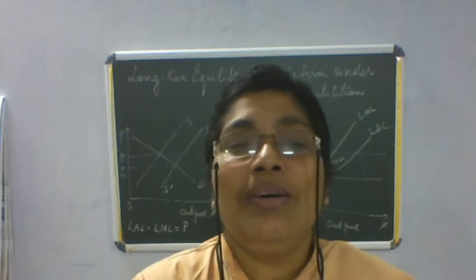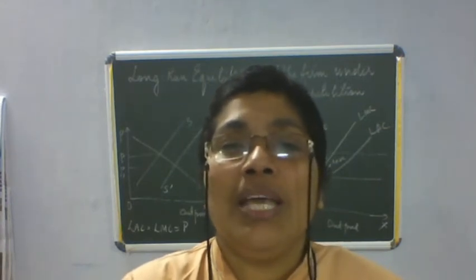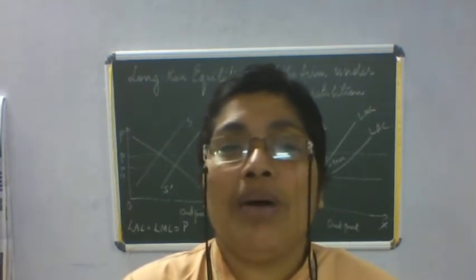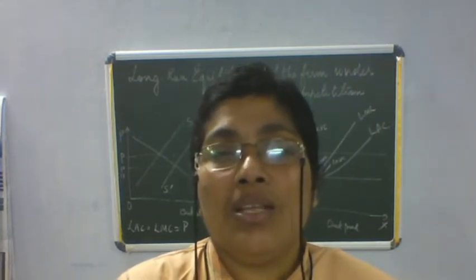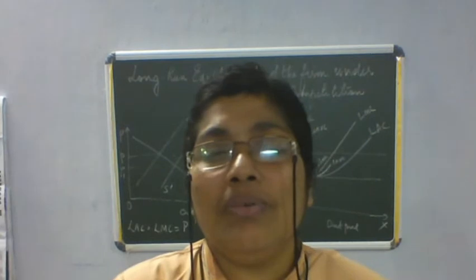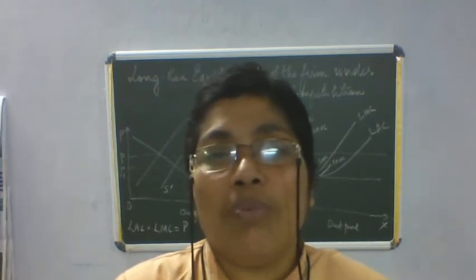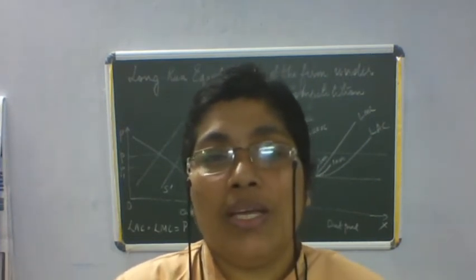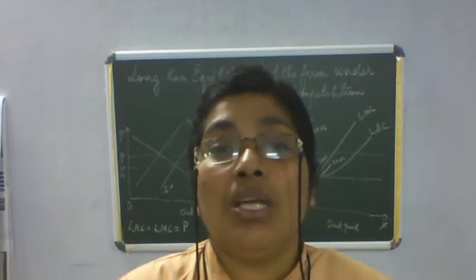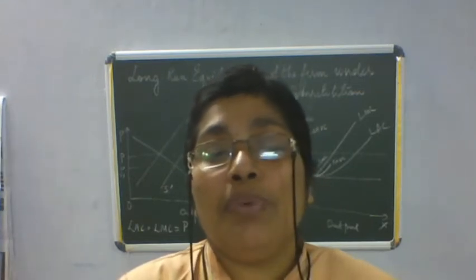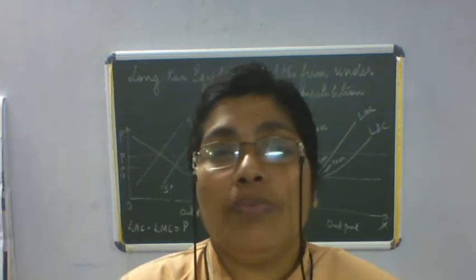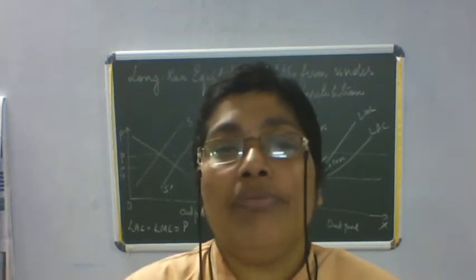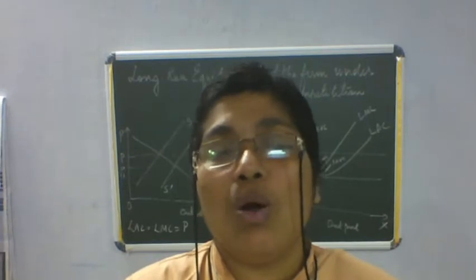Today we will learn the long run equilibrium of the firm under perfect competition. In the last classes we have seen the short run equilibrium of the firm and the short run equilibrium of the industry. So today we shall learn the long run equilibrium of the firm under perfect competition. Now the first question is, when is a firm in equilibrium in the long run?